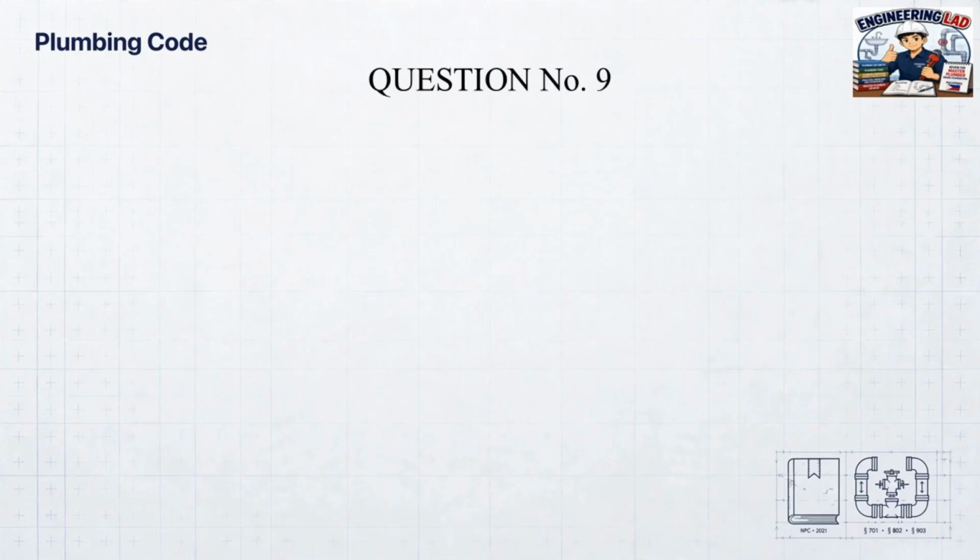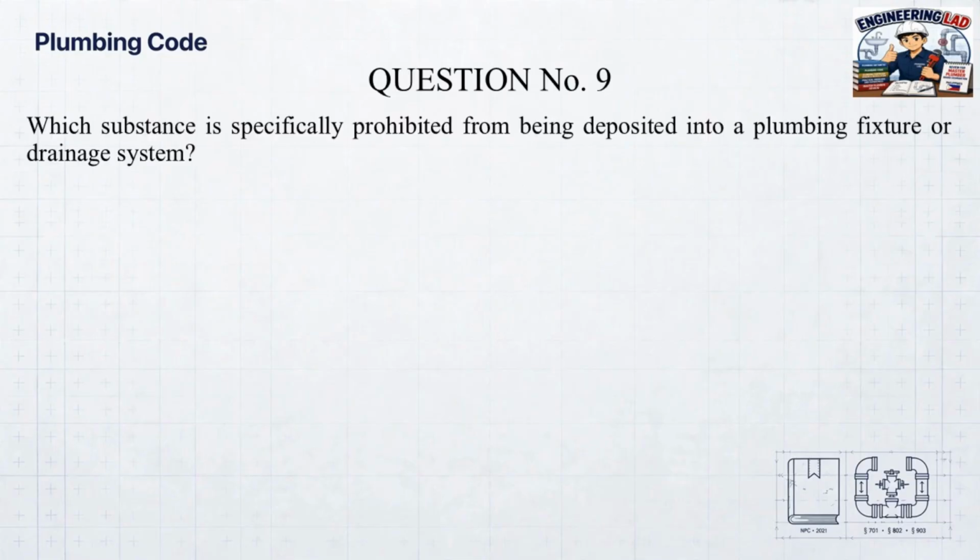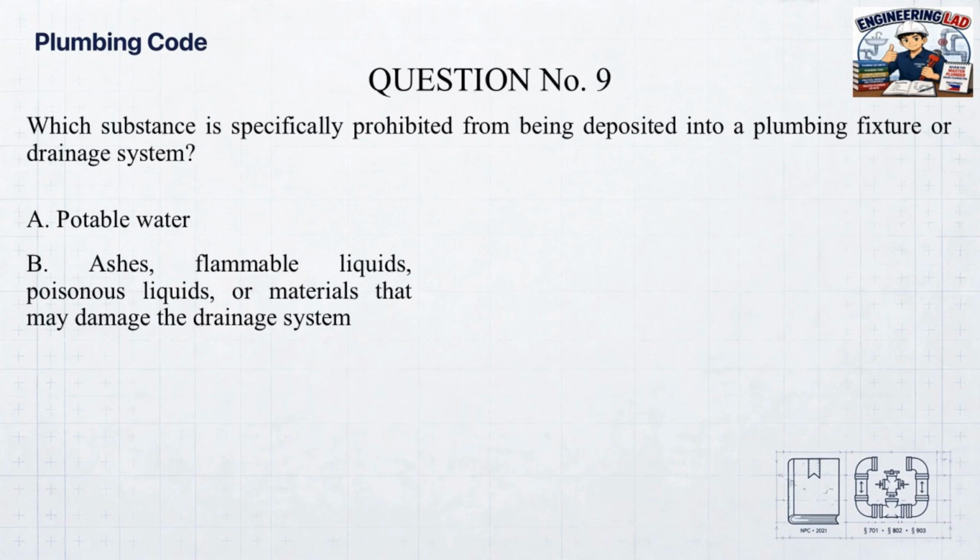Question number 9. Which substance is specifically prohibited from being deposited into a plumbing fixture or drainage system? A. Potable water. B. Ashes, flammable liquids, poisonous liquids, or materials that may damage the drainage system. C. Diluted soap water. D. Ordinary wastewater.